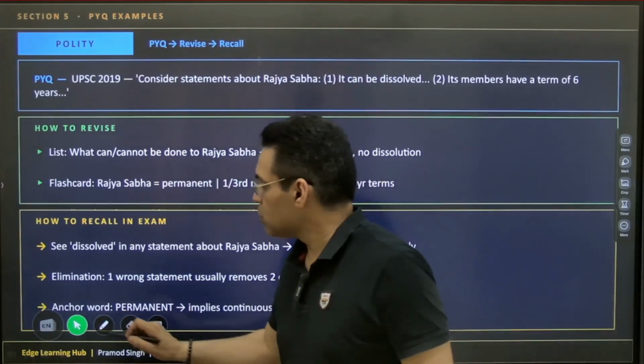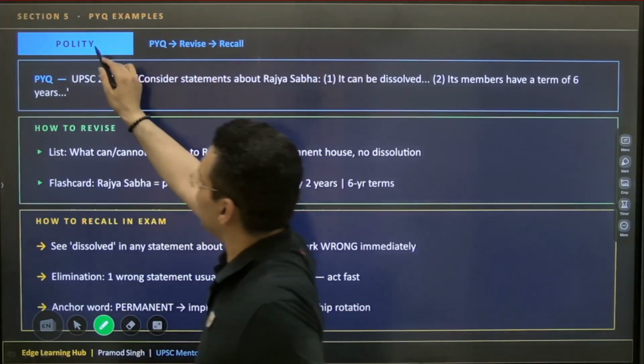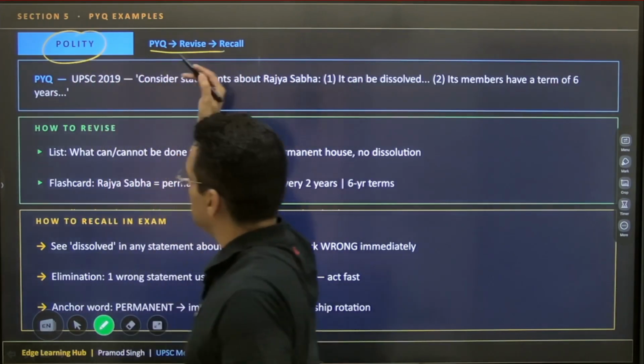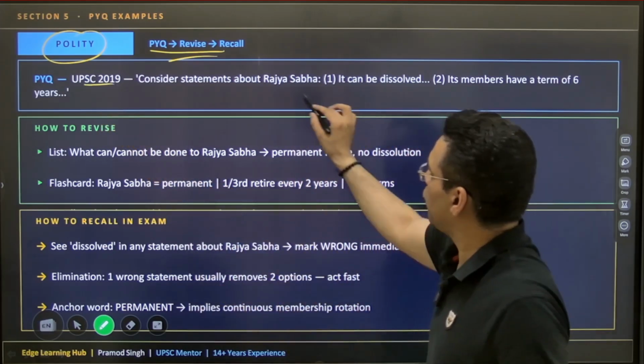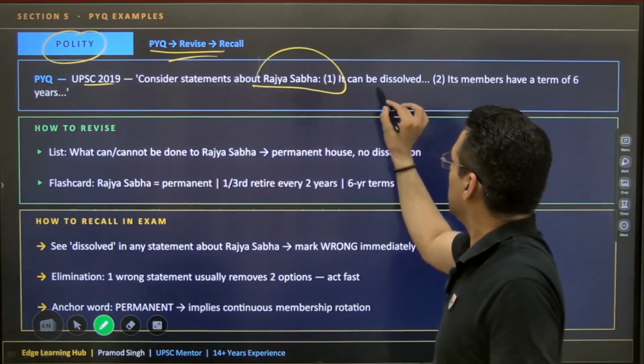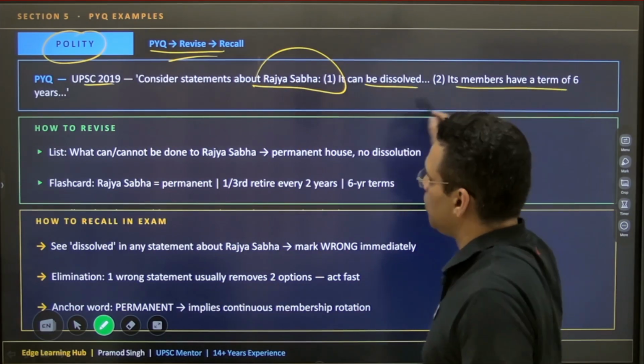Now, let's understand. I have 5 questions, one from every section, starting with polity. Let's say the PYQ of 2019: consider the following statements about Rajya Sabha. It can be dissolved. Its members have a term of 6 years.